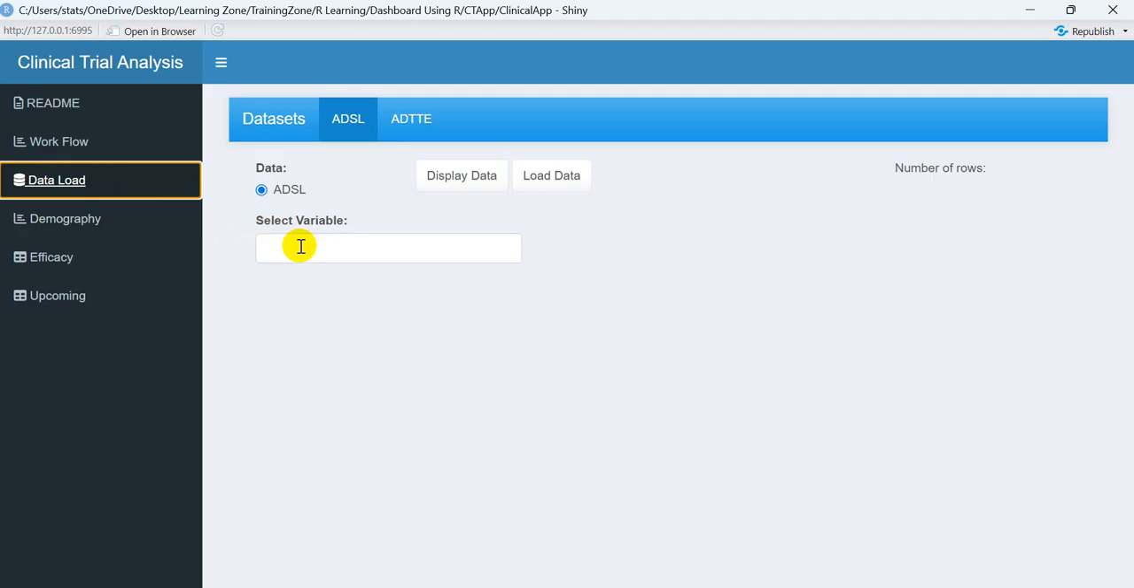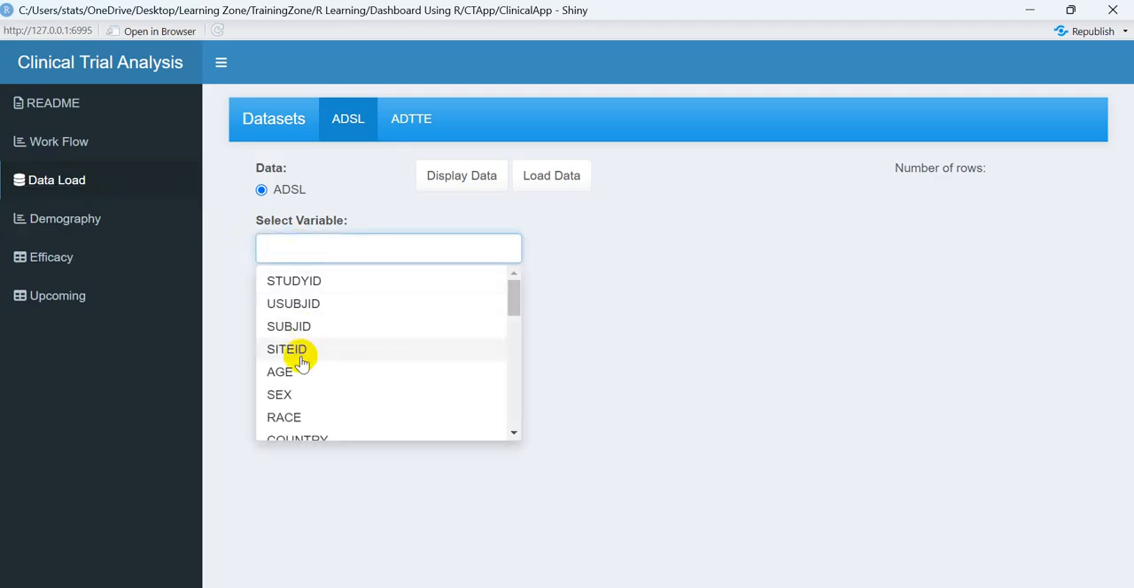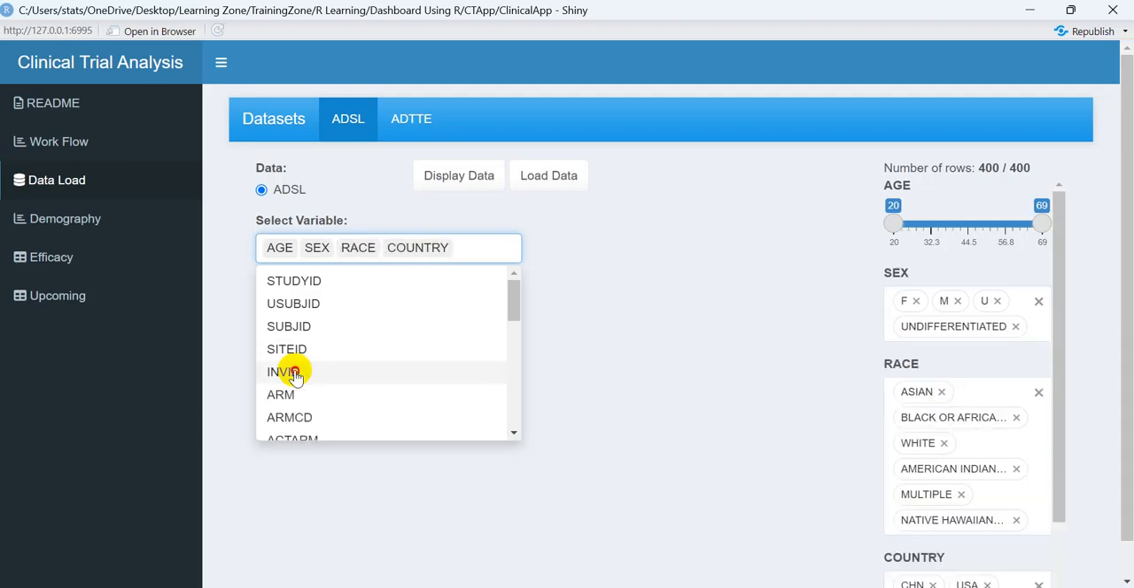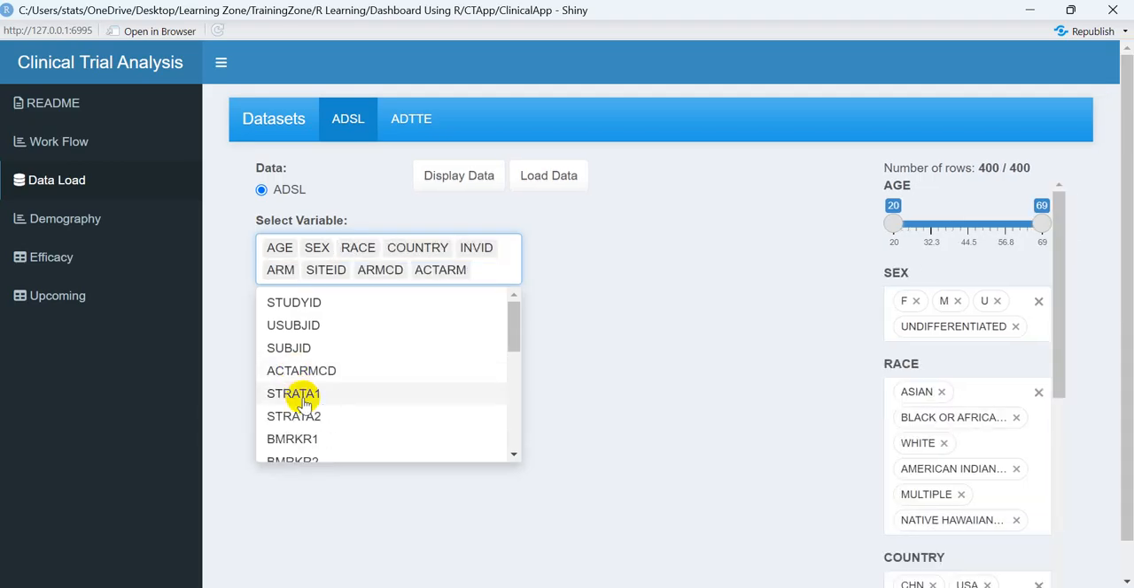I just select the ADSL dataset, and in this dataset we will select the important variables. You need to keep in mind that if you have huge data and you select only the data which is very important for your analysis, then your app will be very smooth. Otherwise it may sometimes be time consuming. So I will select only the data which is important for my analysis. Let me select some of the important data.